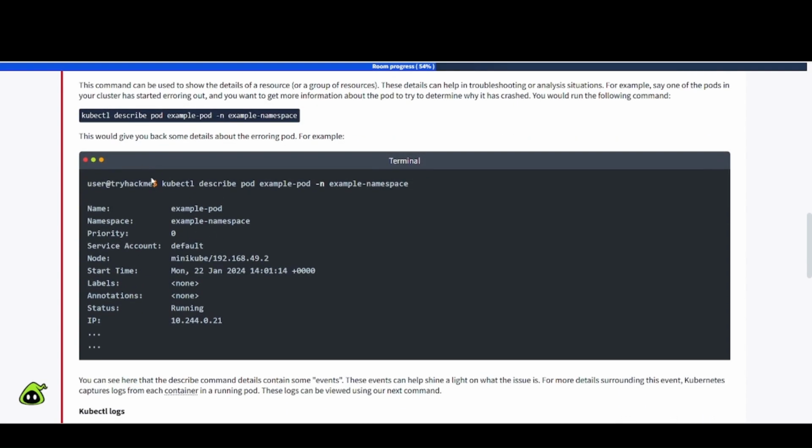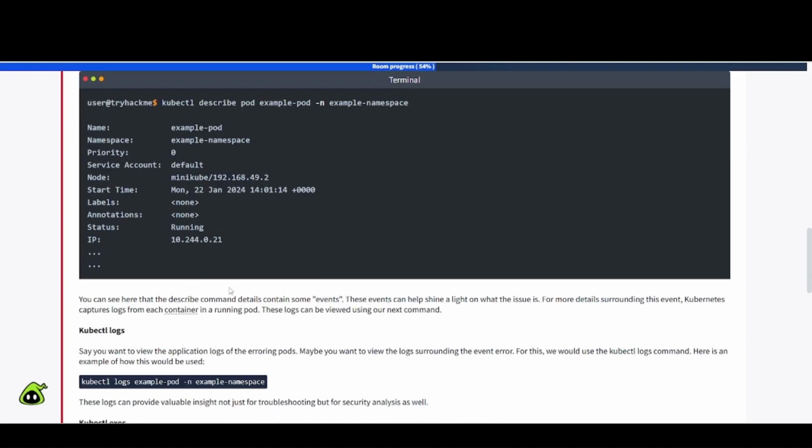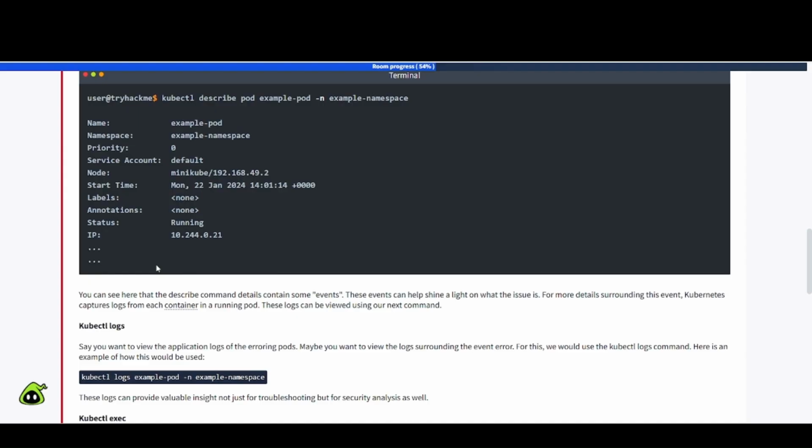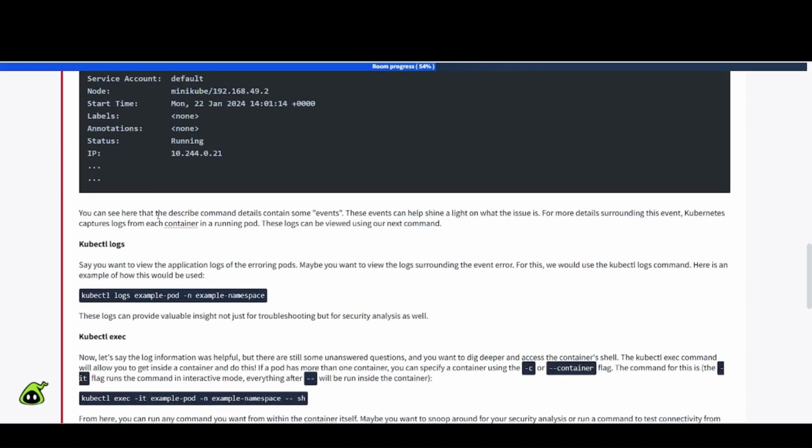Do you run all that there? It gets you back the name, namespace, the priority, service account, node information, the start time, labels, annotations, status, and IP address, and then probably some more stuff there. You can see here that the describe command details contain some events. These events can help shine a light on what the issue is.